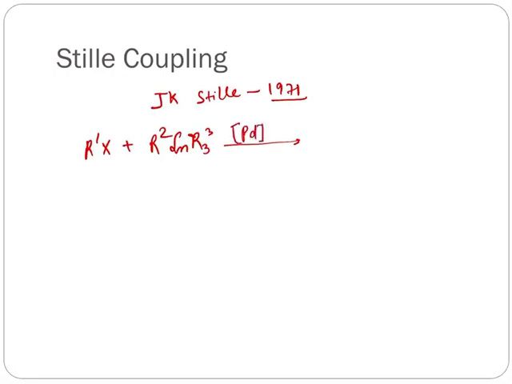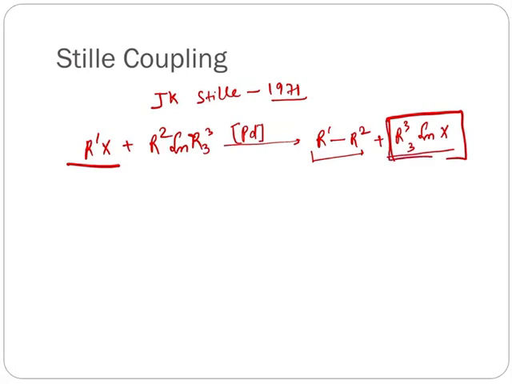By using palladium as a catalyst we get R1-R2 as the cross coupled product, and R3SnX. Of the two coupling partners, one is an organic halide or pseudo halide like triflate substrate, and the other is an organotin compound, and here it poses a disadvantage because after the reaction completion it gives a tin containing byproduct that poses toxicity due to its low solubility and poor polarity, and that's why it is less used in the pharmaceutical industry.